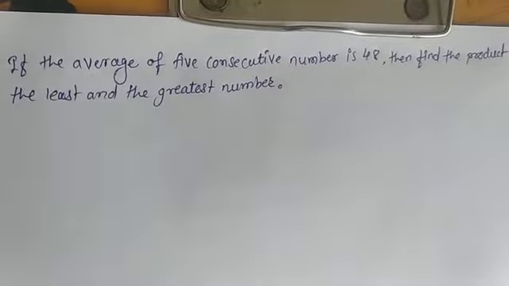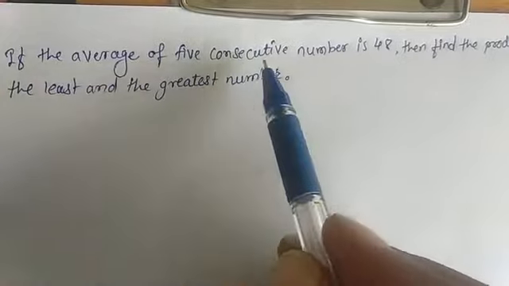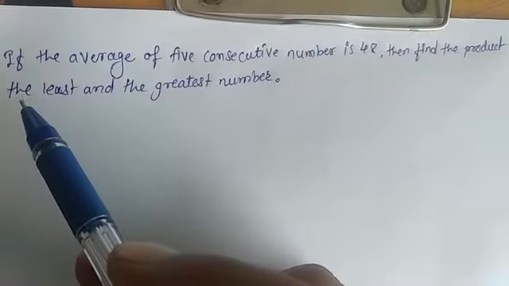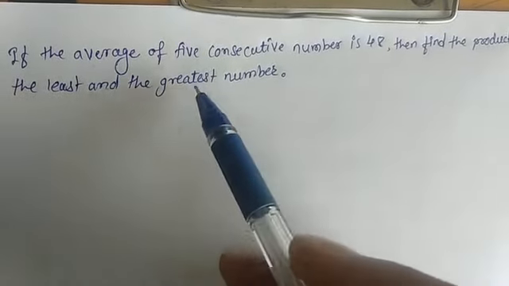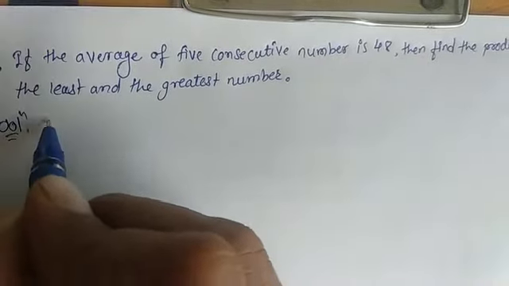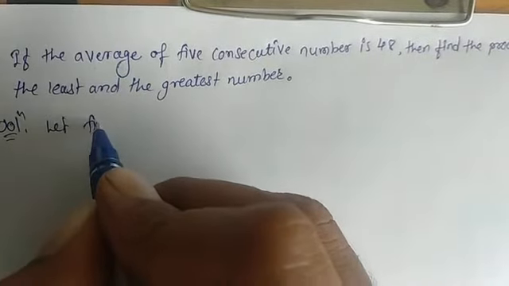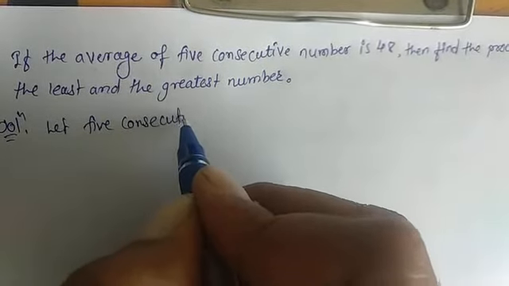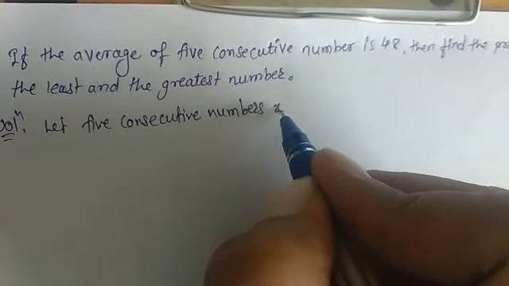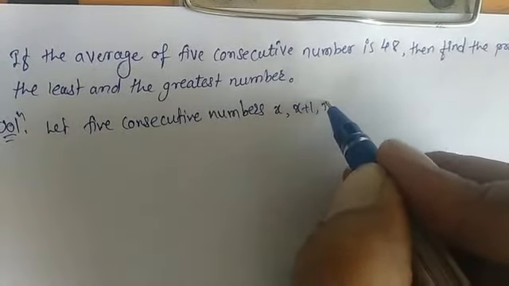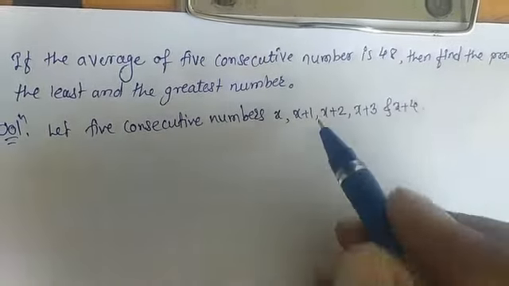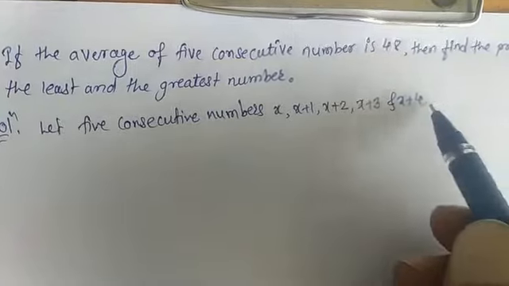Okay, now consider the next example. If the average of 5 consecutive numbers is 48, then find the product of the least and greatest number. Okay, so here in the solution, let the 5 consecutive numbers be x, x plus 1, x plus 2, x plus 3 and x plus 4. Okay, so these are the 5 consecutive numbers.